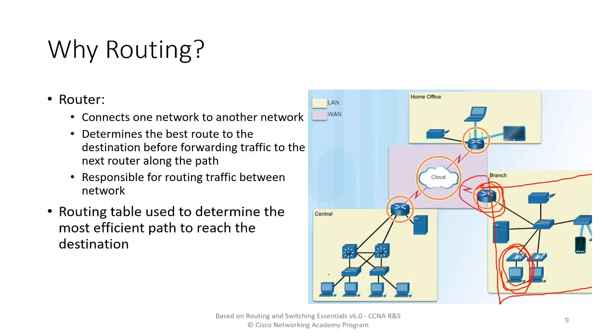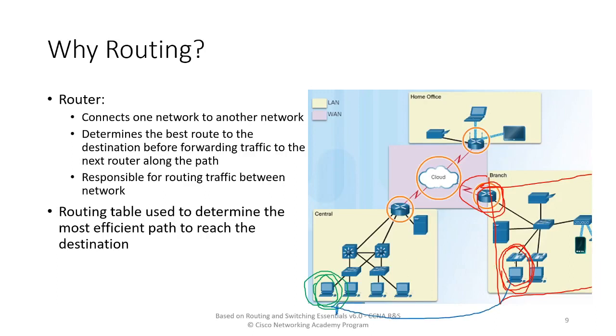On the other hand, at the central office, there is another device here that I may want to connect to. So my requirement here is to go from this computer and somehow connect to this computer.